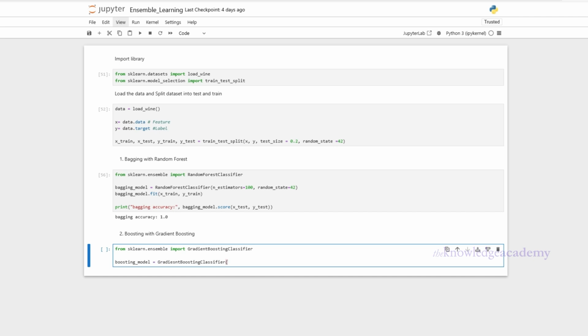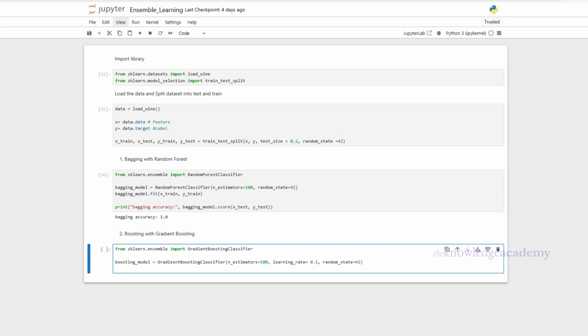Then we create the model using n-estimators, and we will set it to 100, which means the algorithm will train 100 small decision trees, each learning from the errors of the last. Then the learning rate equal to 0.1 determines how much each new model contributes to the final prediction. Lower values make learning slower but more precise. We also set random state equal to 42 to ensure we get consistent results each time we run the code.